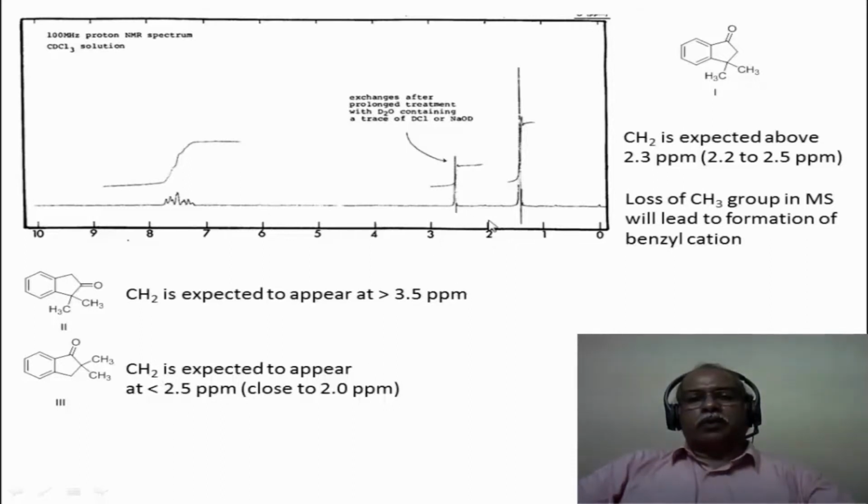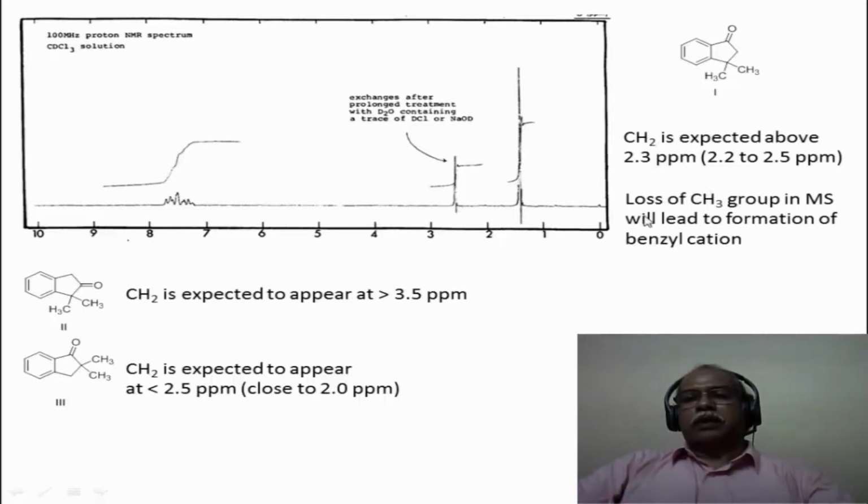But it is coming at more than 2.5 ppm, because this is like a toluene CH2, and that will not be more than 2 ppm or so. So the fact that it is more than 2.5 ppm rules out this structure also. Whereas this particular CH2, which is actually adjacent to a carbonyl functional group, is expected to come around 2.2 to 2.5 ppm. It actually comes around 2.3 ppm or so in this particular case. Sorry, it is coming around 2.6 ppm or so.